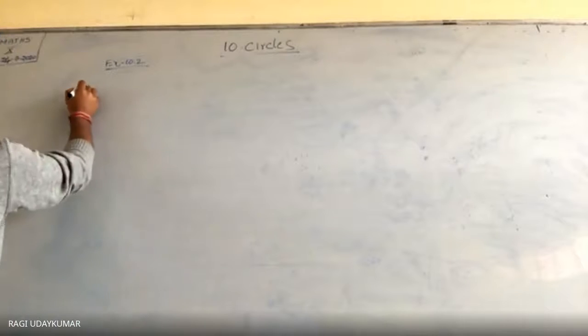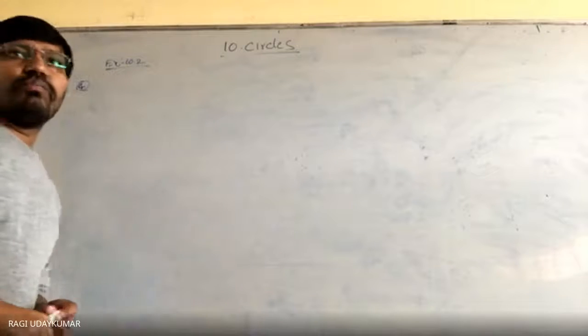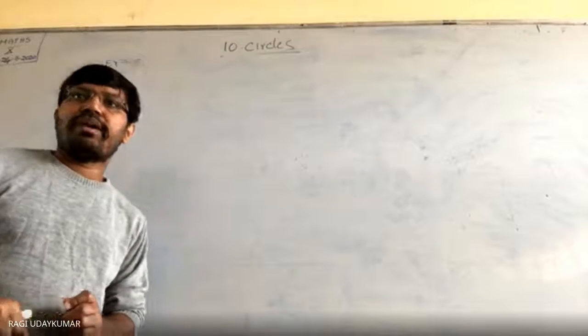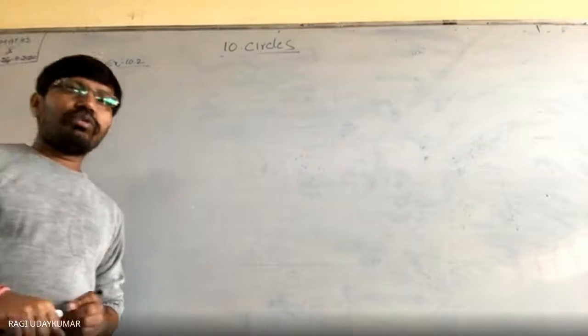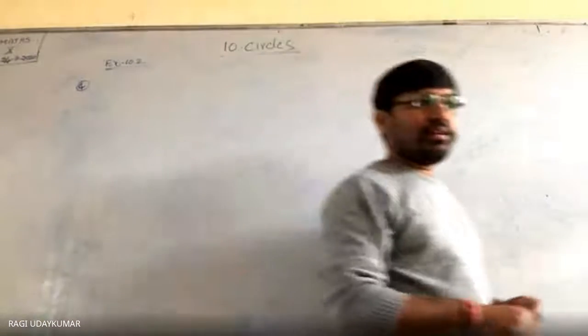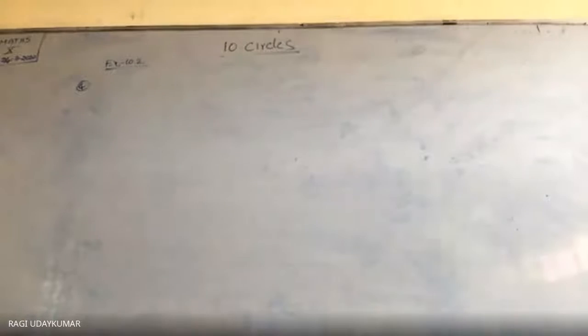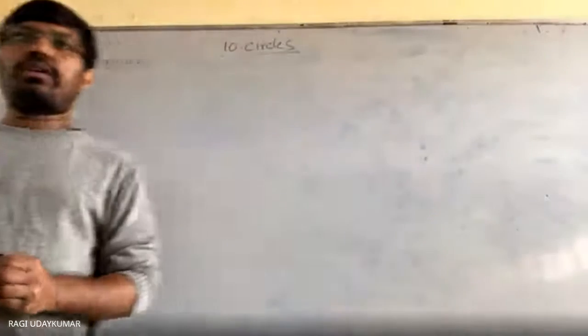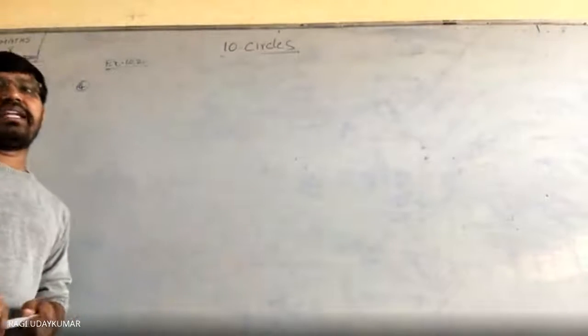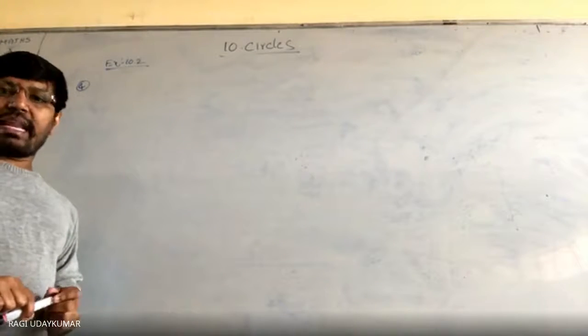Question number 4. What is the question given to you? Prove that the tangents drawn at the end points of the diameter of the circle are parallel.